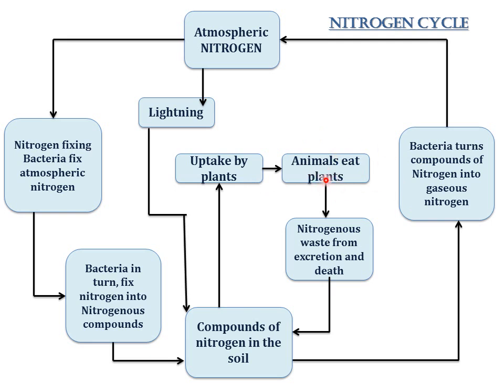Now, when these plants or animals die, the nitrogenous waste, that is the dead organic matter of these plants and animals, is decomposed again by microorganisms, and in that process they produce nitrogenous compounds, and some bacteria turn these compounds directly into nitrogen and it circulates back into the atmosphere. So, this is the complete cycle of nitrogen.